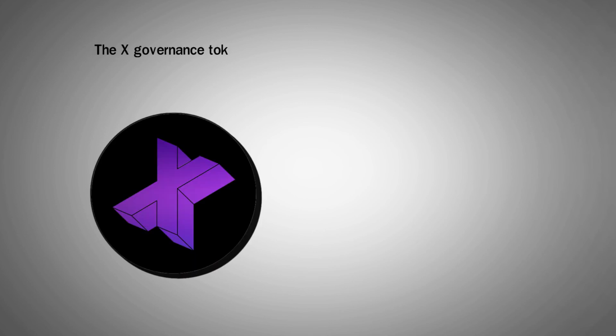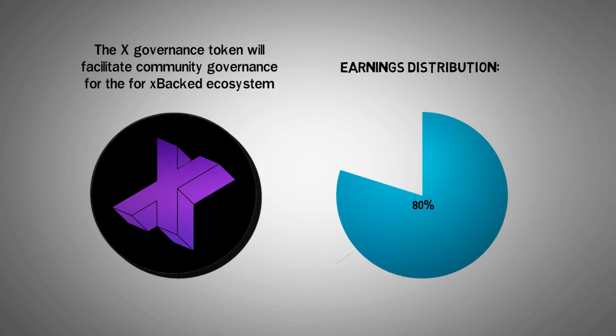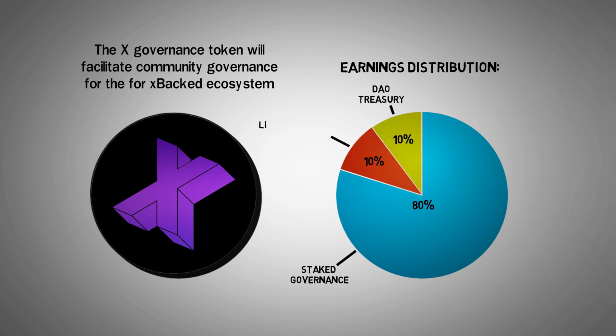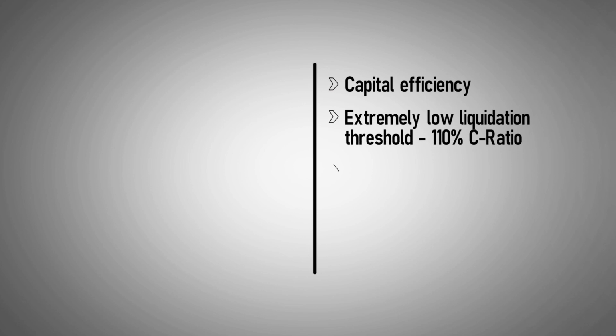The X-Governance token is the token used in governance of the xBacked protocol. This token will facilitate community governance for the xBacked ecosystem, as well as entitling holders who stake governance tokens to 80% of the platform's earnings. 80% of earnings will go to staked governance token holders, 10% to the DAO treasury, and 10% to liquidators who stake XUSD.